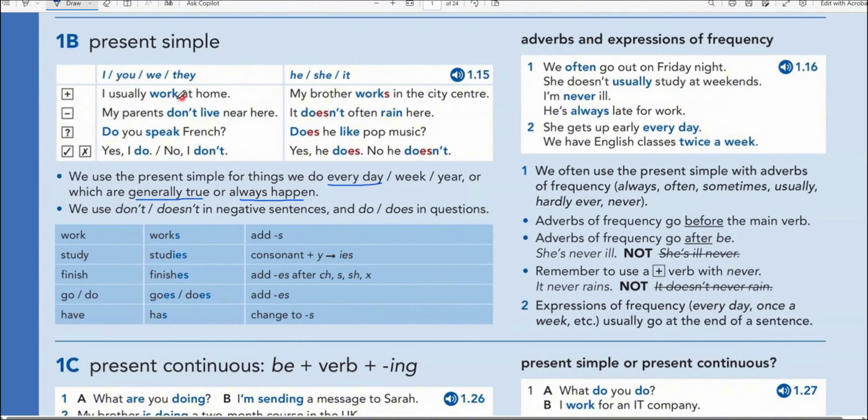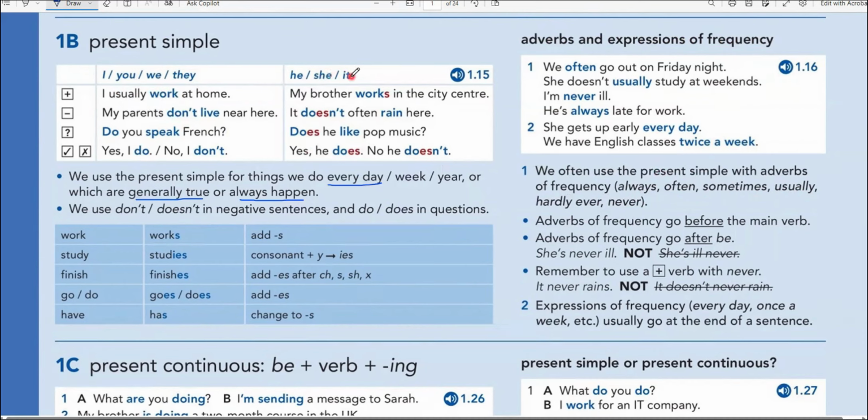So I usually work. Usually, we call this a frequency adverb. Adverbs of frequency. For example: always, often, sometimes, usually, hardly ever, never. We use them before the main verb in present simple. Before the main verb, guys. That's why: I usually work at home.